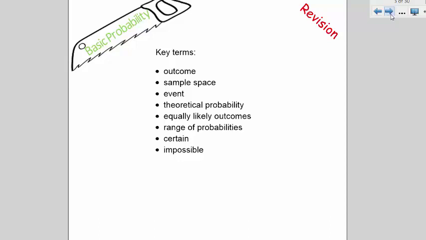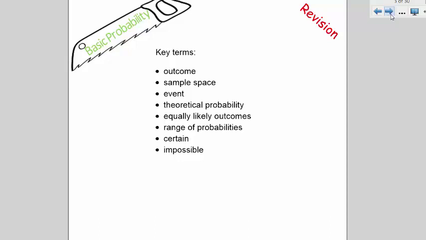Equally likely outcomes have the same chance of occurring. If you roll a fair die, all numbers have an equal chance of being rolled. With a game of sport, such as footy, it is not so common to get a draw, so we know that the 3 outcomes are not equally likely. We'll chat more about this in class.